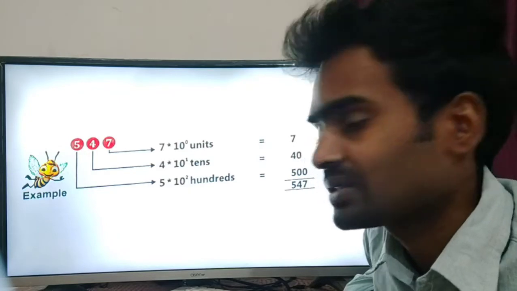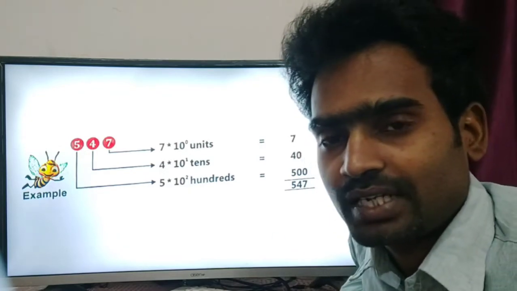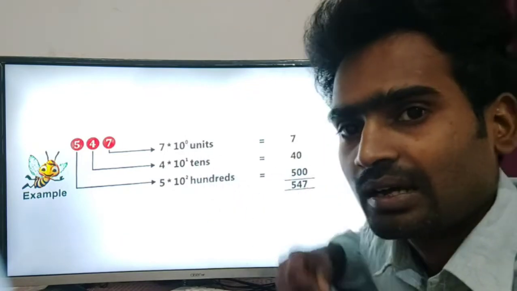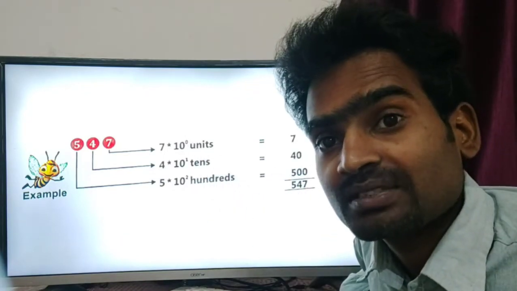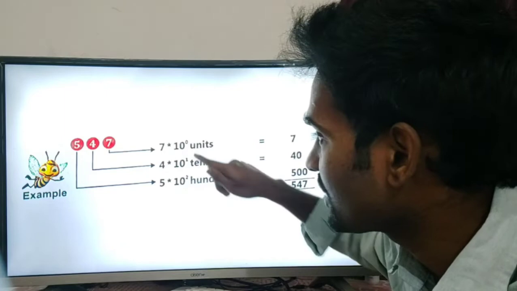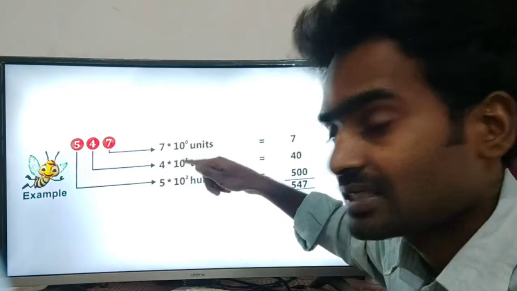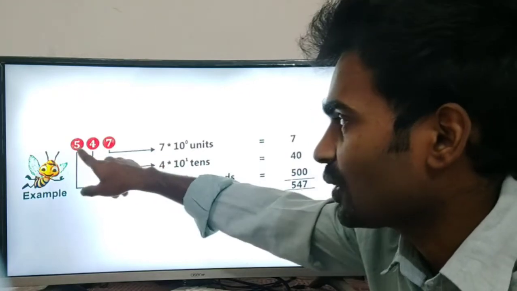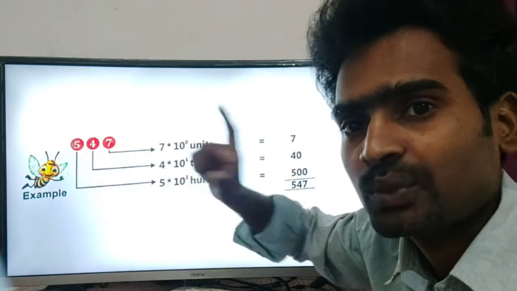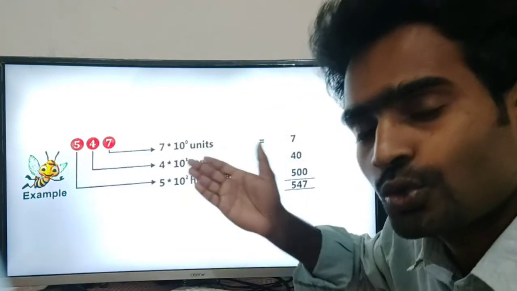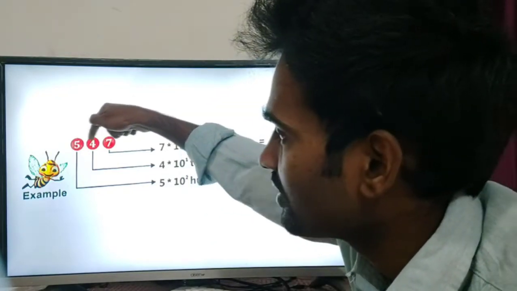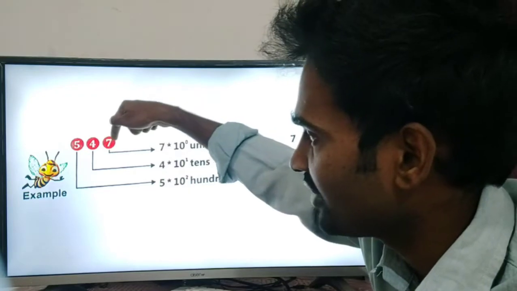547. As I was telling, the value will change, right? It is based on the 10. Clear? So here we say superscript. Subscript means downside. Clear? Whatever number is given, we have to start from left to right.